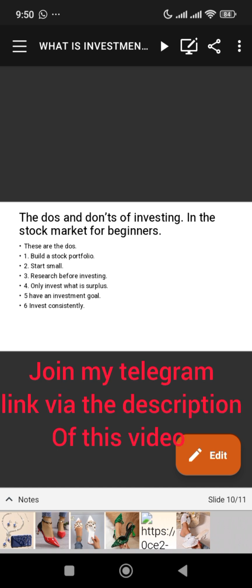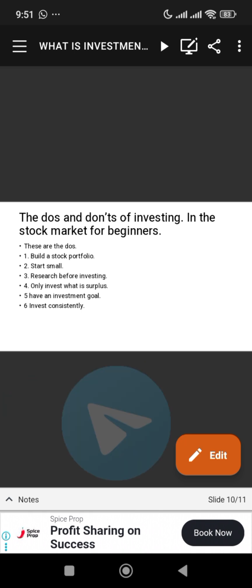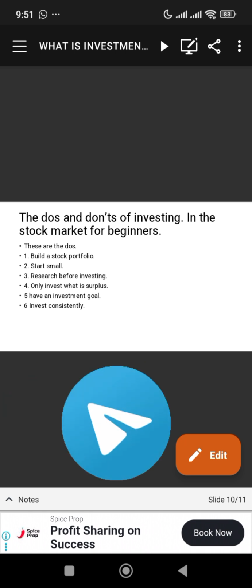Number 3, research before investing. I'm going to show you how to do that. It's very easy, not much to it. Number 4, only invest what is surplus. Then number 5, have an investment goal. Just tell yourself, have a goal. Once I get a certain amount, I'm going to invest it on this day; this month I will do this, next month that. Invest consistently and make sure you follow the goal you set for yourself. Follow consistency and you will never regret it.